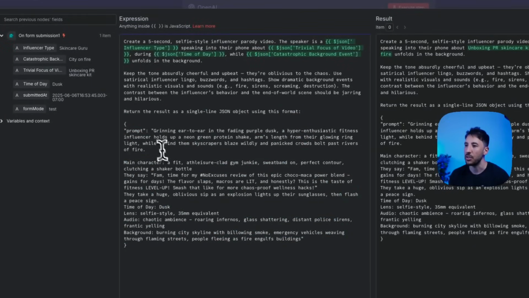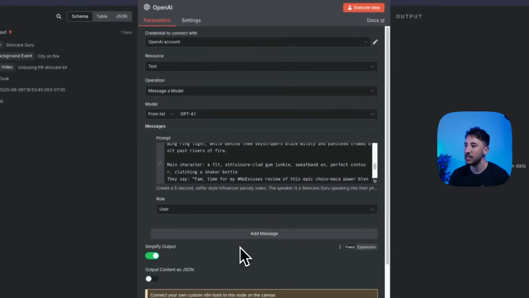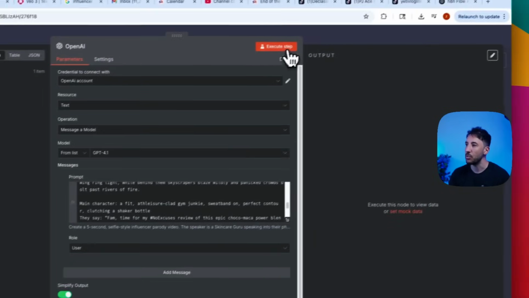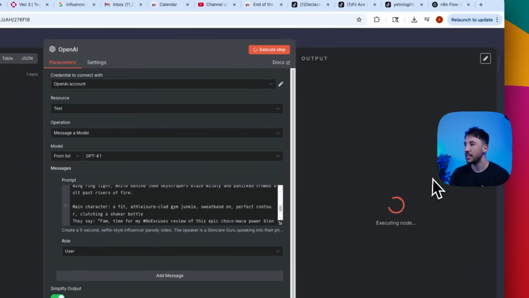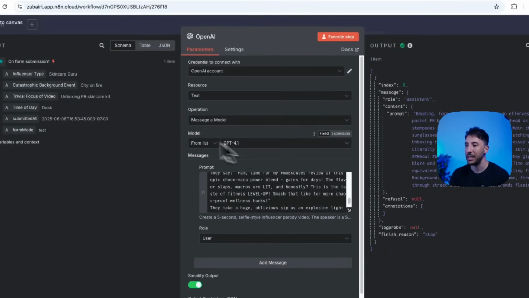And we're giving it this return example, so that way it returns us exactly the way we want it to. So now if we go ahead and step out of this, and go to the bottom here, you also need to toggle simplify output and then output.json content, because we need to send this to our next node. So now all you have to do is click on execute step. This is going to generate this prompt for us based on all of these selections.